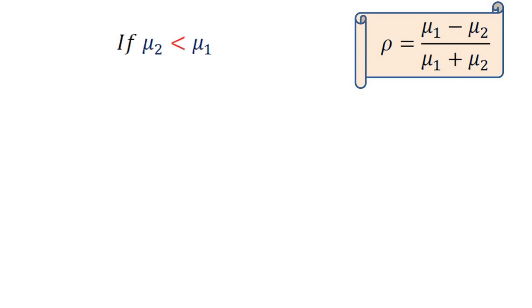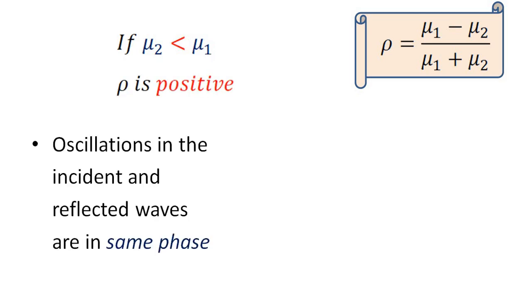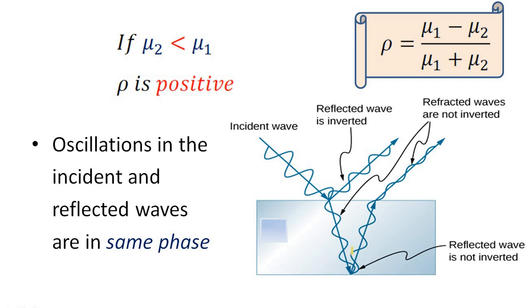If mu2 is less than mu1, that is, the refractive index of the second medium is less than the refractive index of the first medium, rho is positive. Oscillations in the incident and reflected waves are in the same phase. So let us consider this case. This medium is glass, this medium is air. First medium is glass, which has refractive index mu1.